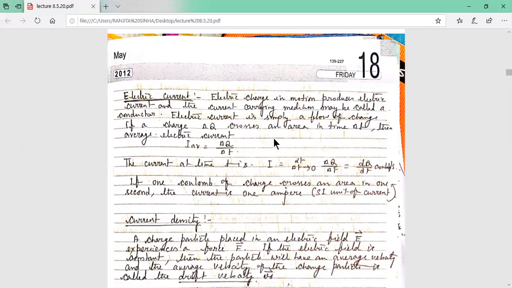Now electric current, I, you know, I equals dq by dt. If 1 coulomb of charge crosses an area in 1 second, then the current is 1 ampere. So I equals dq by dt, coulomb per second. This is the electric current.